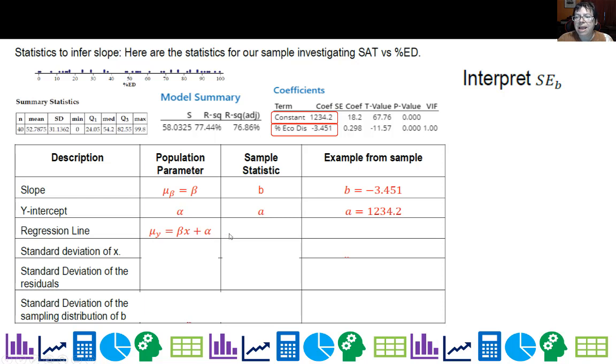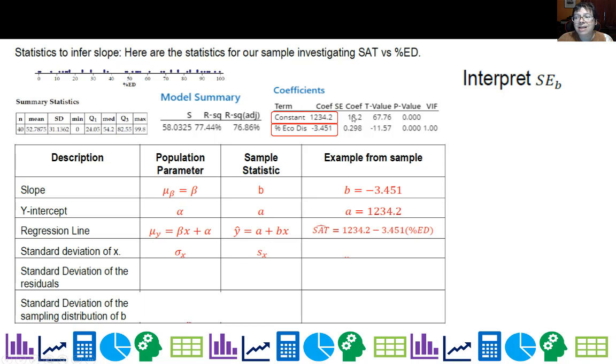equals beta x plus alpha. And in our sample, because we don't normally know that, we're normally writing y hat equals a plus bx. Although I tend to put the bx first, but anyways, as you can see, there's the SAT equals, and that's in the order they put it in. Standard deviation of x is sigma of x, and that's s of x.